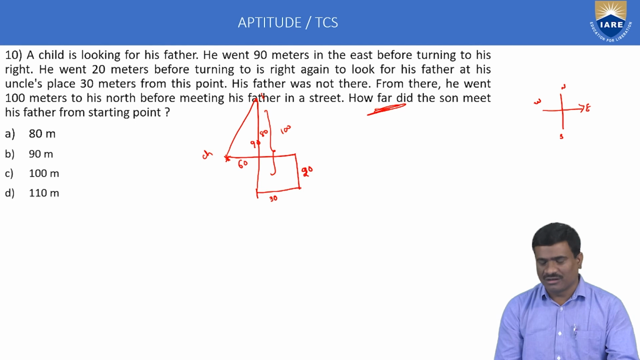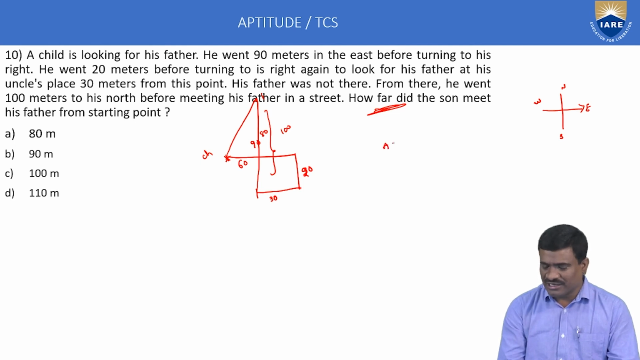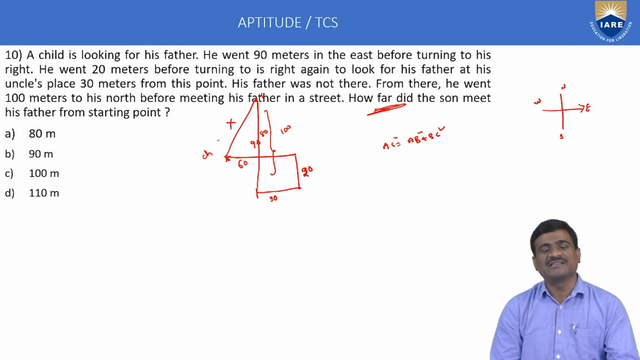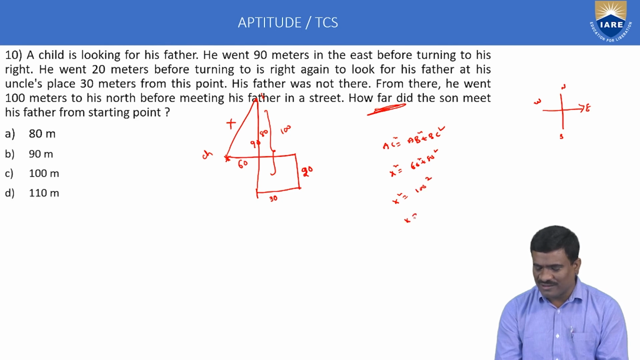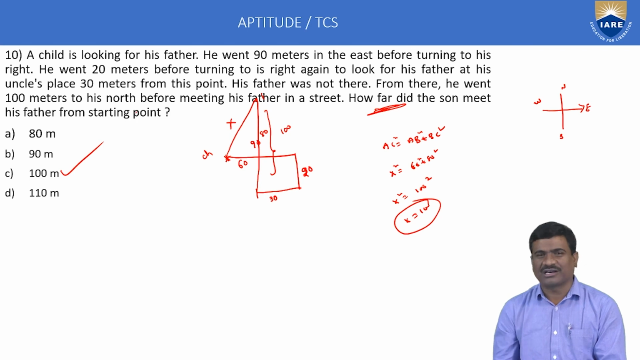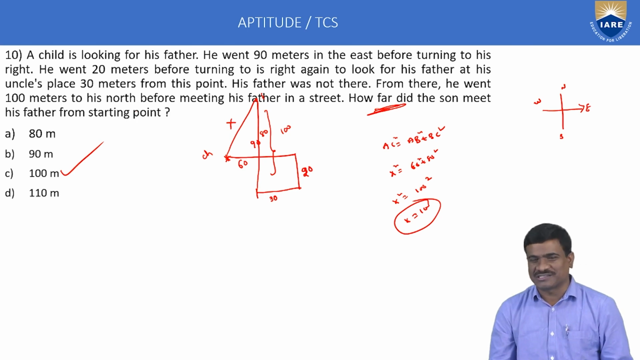Pythagoras theorem logic condition: AC square is equal to AB square plus BC square. This is called AC. Consider X variable. Here X square is equal to 60 square plus 80 square. X square is equal to 100 square. Then X is equal to 100. Option C only correct. This is about direction test.